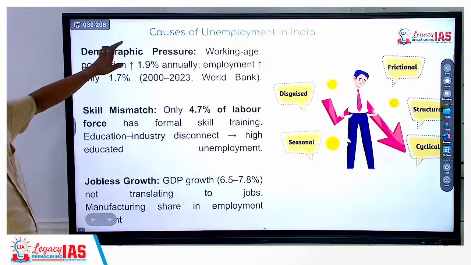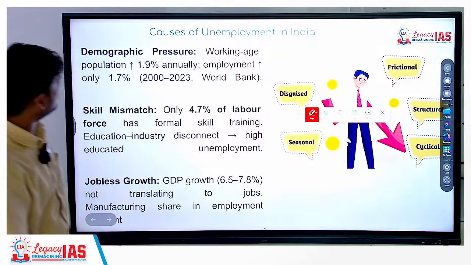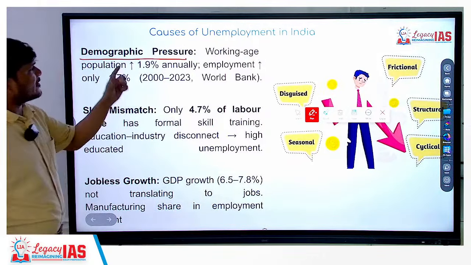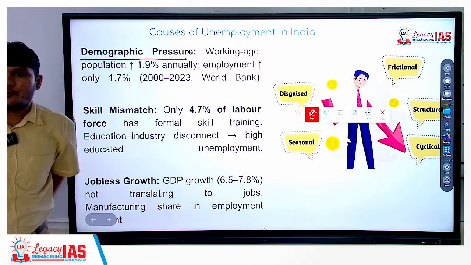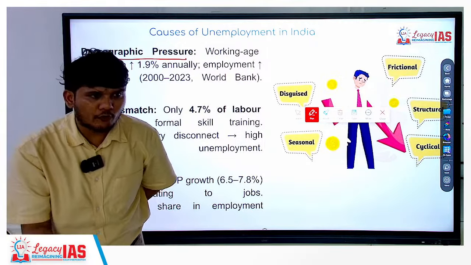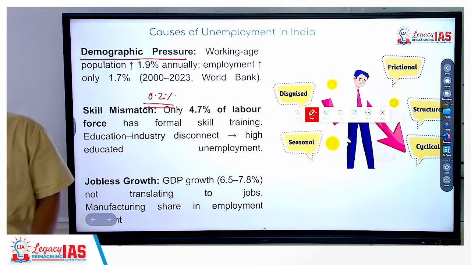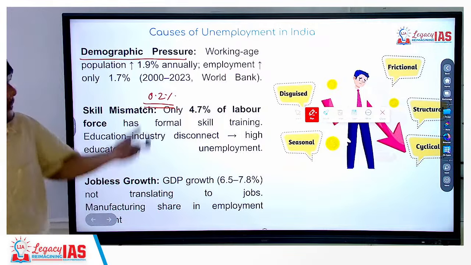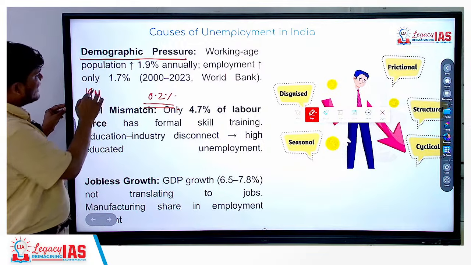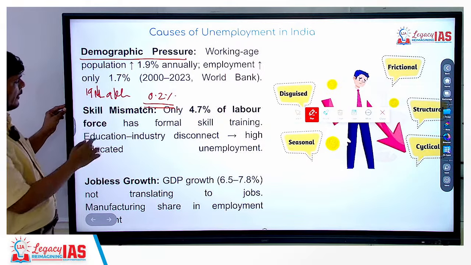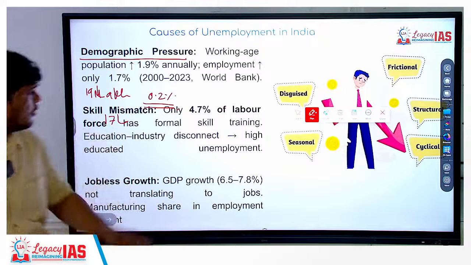The causes of unemployment. We have taken this data from the article and respective sources. First, demographic pressure. Working age population is increasing by 1.9% annually, while employment is increasing by 1.7%. So it is obvious that the number of jobs being created is less. If around 19 lakh people enter the working age population and only 17 lakh jobs are created, there is a direct deficit of 2 lakh jobs.